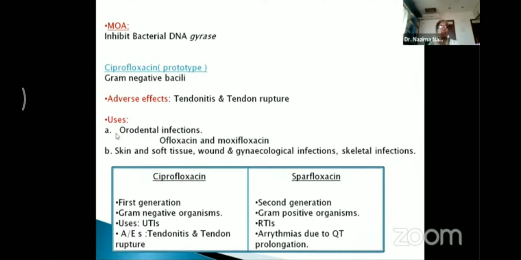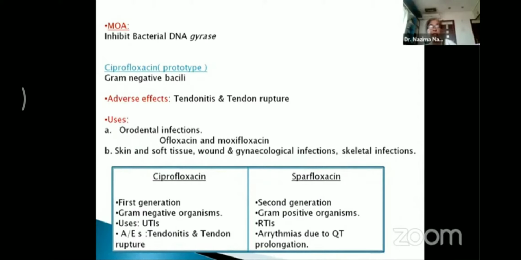Coming to the uses of ciprofloxacin, it is used in orodental infections, but in orodental infections, instead of ciprofloxacin, we prefer ofloxacin and moxifloxacin, which are more effective on the organisms present in the oral cavity. Again, these drugs are useful in other infections like skin and soft tissue infections, wound, gynecological infections, and skeletal infections. So these are the multiple uses of the fluoroquinolones.